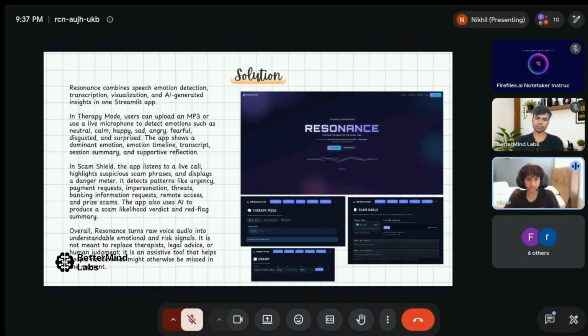Our other mode is called Scam Shield, where the app listens to a live call, and as it's listening, it will highlight suspicious moments or phrases, and it displays a live danger meter that is updated every 5 seconds. So it detects patterns like urgency, requests, threats, etc., by looking at both the emotions and the transcript. So it combines both of them and gives a wholesome review. And then the app also uses AI at the very end to produce a full overall scam likelihood verdict and then a summary. So overall, our app turns raw audio into understandable emotional and risk insights. And while it isn't meant to replace the current solutions that we have, it's only meant to be an assistive tool that helps people notice what otherwise might be missed.